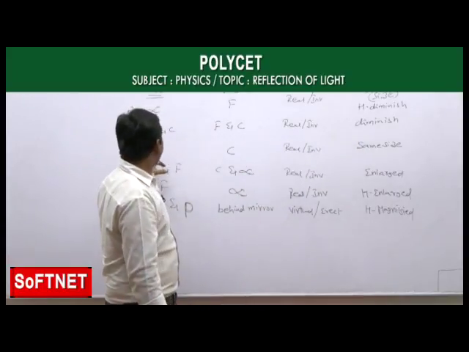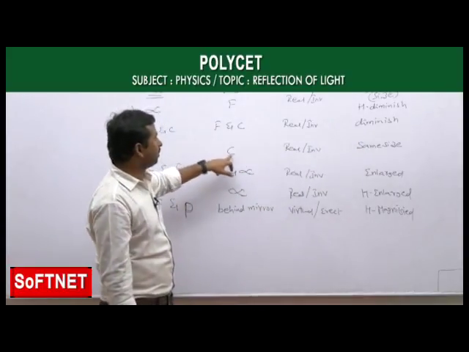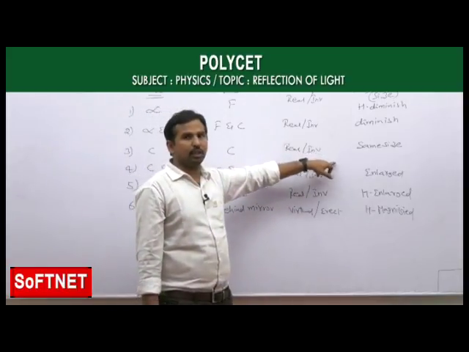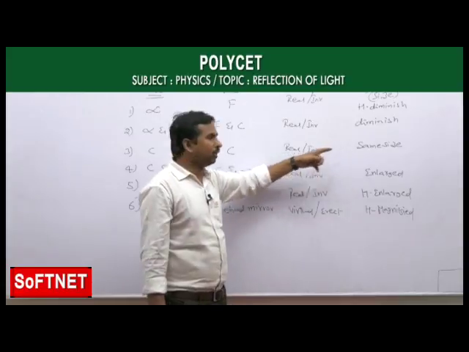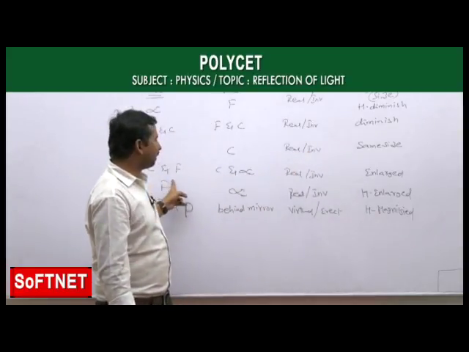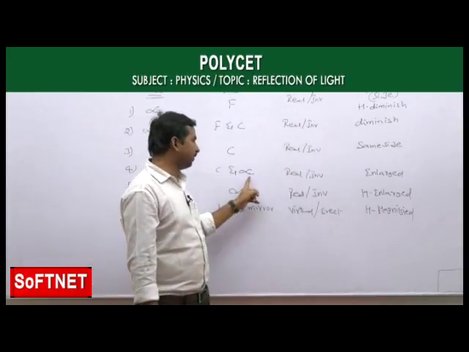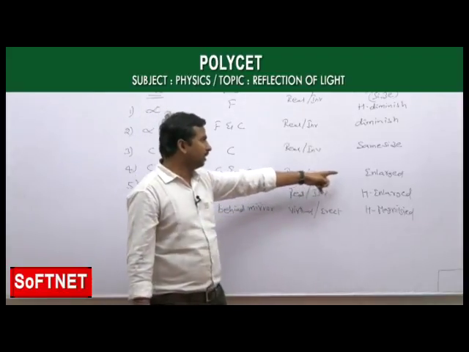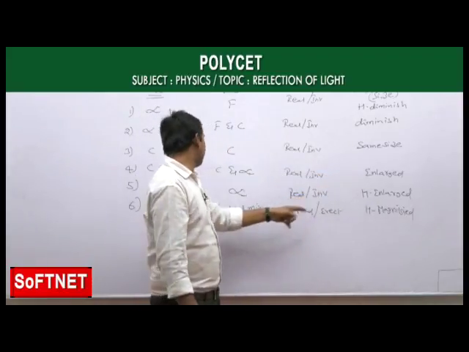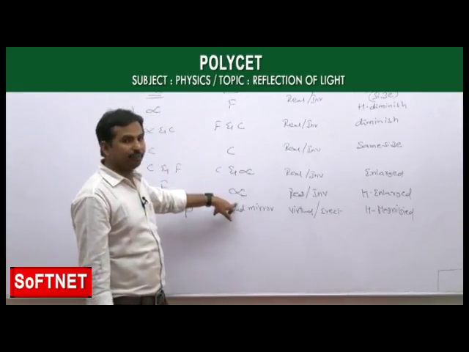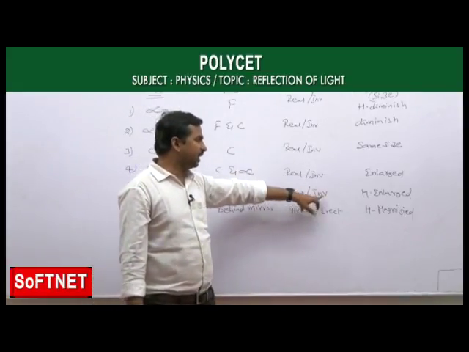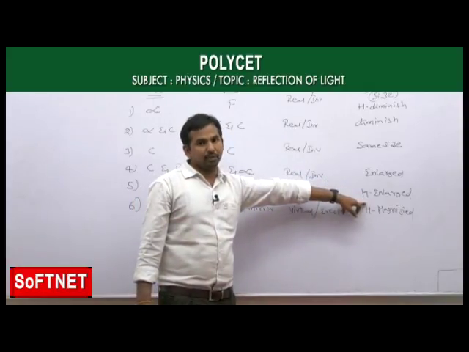And here, for the case where the object is at C, the image is also formed at C. Its nature is real and inverted, and the size is the same. The next case is in between C and F. The image is formed between C and infinity, and it is a real image, and here we are getting an enlarged image. And after that, if the object is placed at focus, then the image is formed at infinity, and here we are again getting a real and inverted, highly enlarged image.